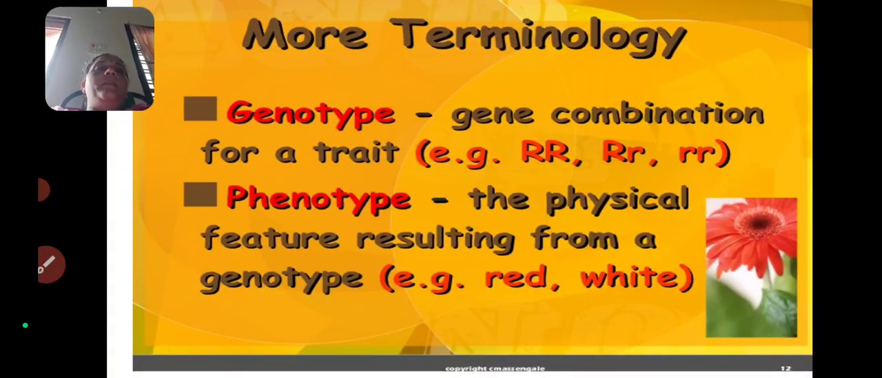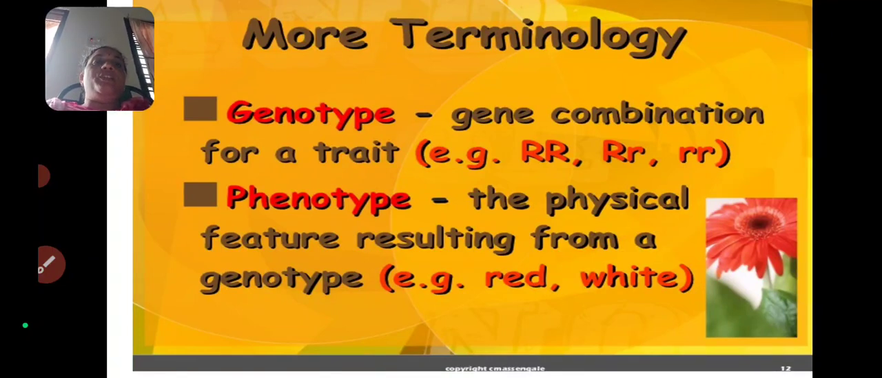So other terminology is also there. Those are genotype. So what is genotype? Gene combination for a trait. Genotype means the gene combination for a trait is called genotype.